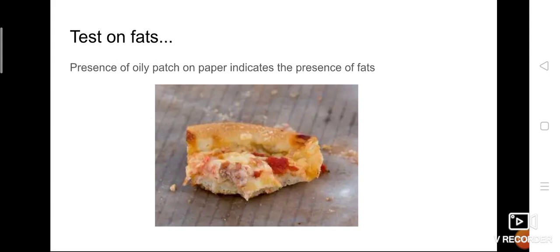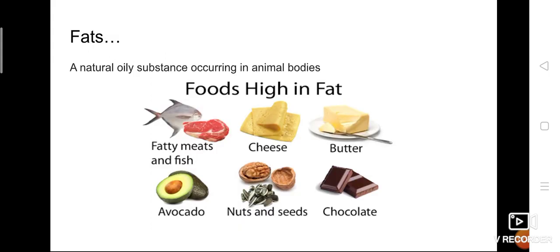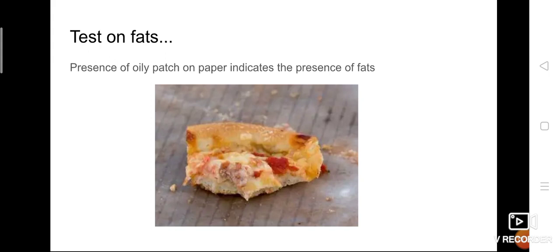What we are going to do is keep the particular sample, that is any food item, on it. In this picture, some images are given, they are rich sources of fats. You can take any of these. For example, gulab jamun, because it is somewhat fried. I'm not talking about the gulab jamun kept in syrup, but immediately after frying. Simple example, take vada. Most of us like to eat vada, isn't it?